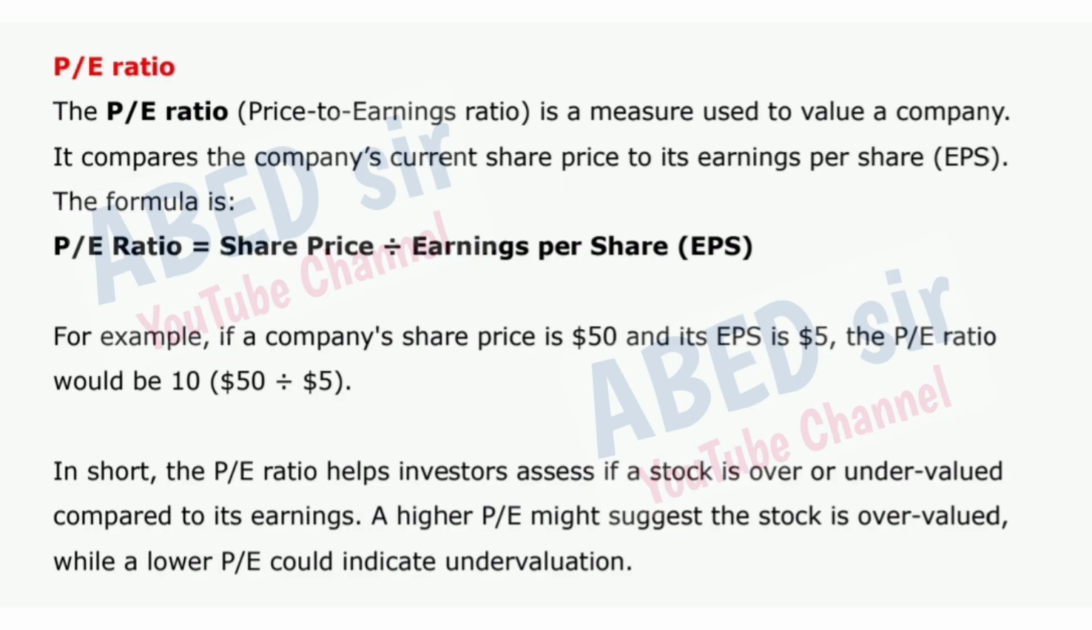For example, if a company's share price is $50 and its EPS is $5, the PE ratio would be 10, $50 divided by $5. In short, the PE ratio helps investors assess if a stock is over or undervalued compared to its earnings. A higher PE might suggest the stock is overvalued, while a lower PE could indicate undervaluation.